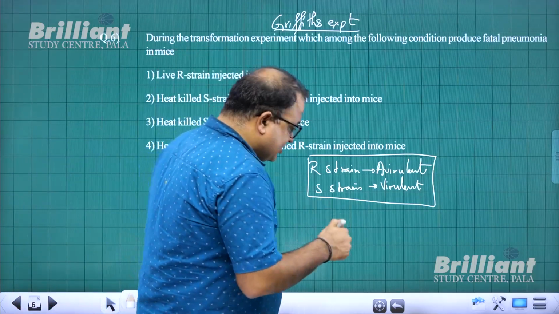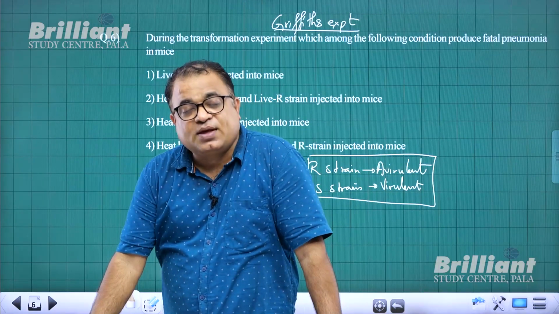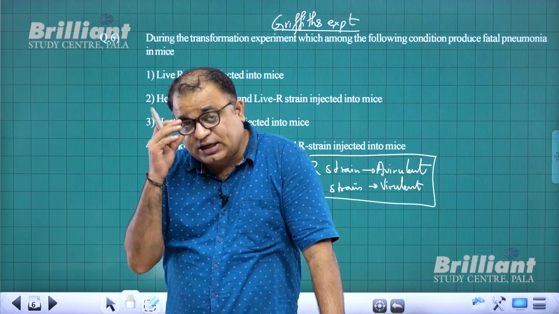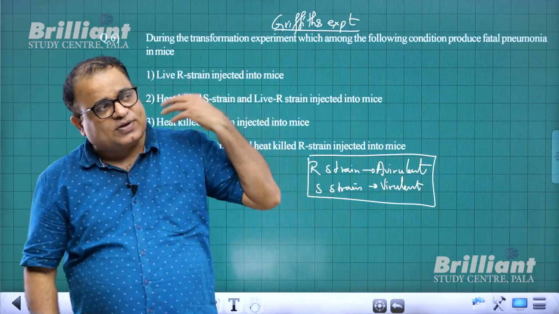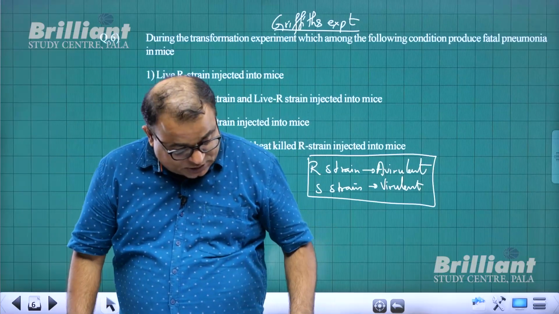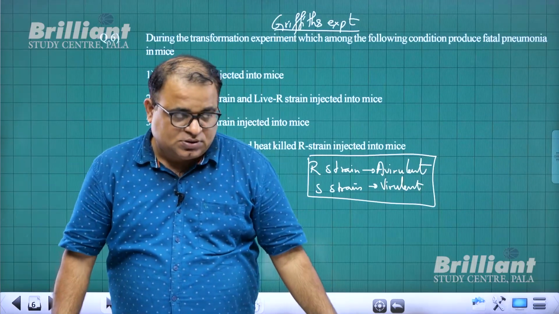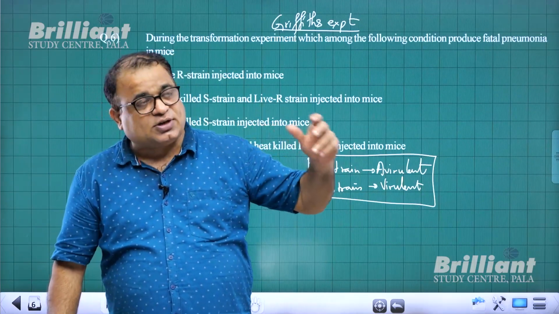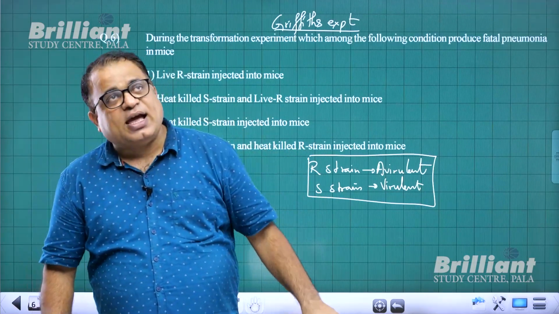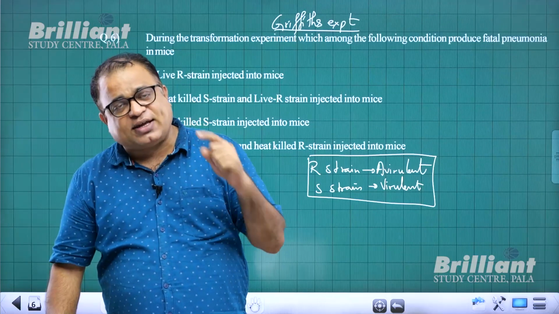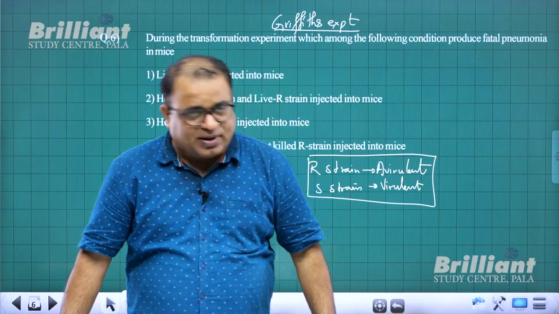Okay. So in step 1 of Griffith's experiment, what happened? S form was injected into the mice and the mice died of pneumonia. In step 2, R form was injected and the mice lived. In step 3, heat killed S form was injected into the mice, but the mice survived. And in step 4, a mixture of heat killed S form and living R form was injected into the mice and the mice died.